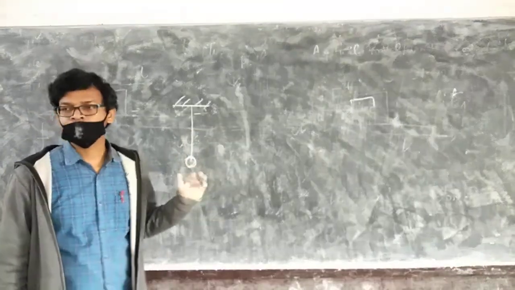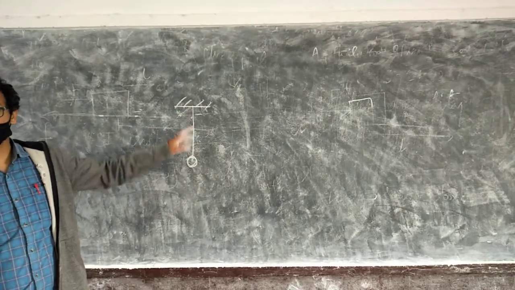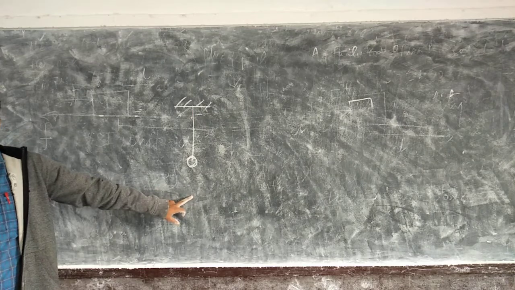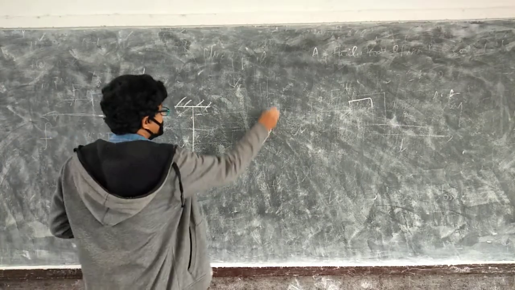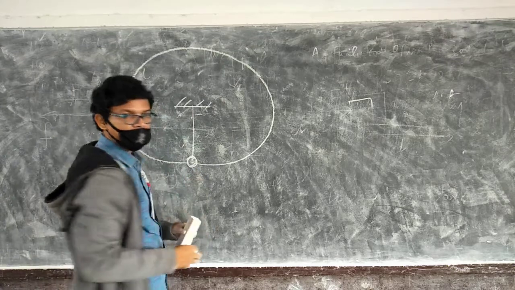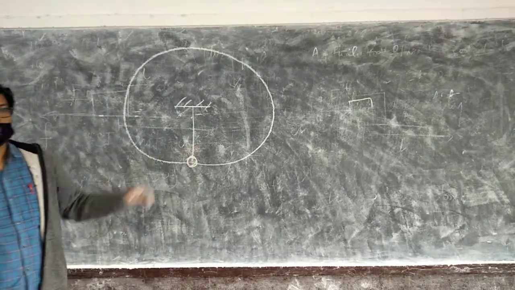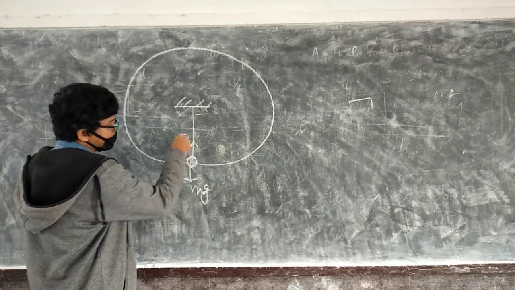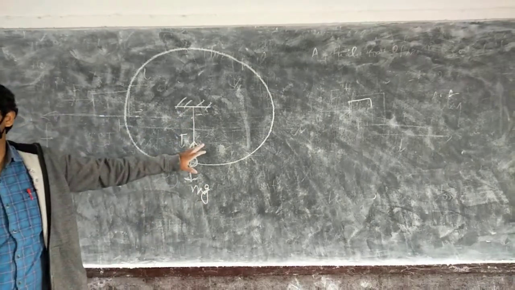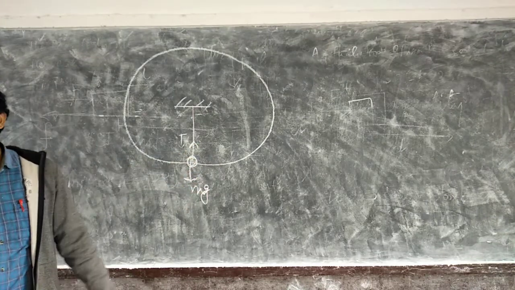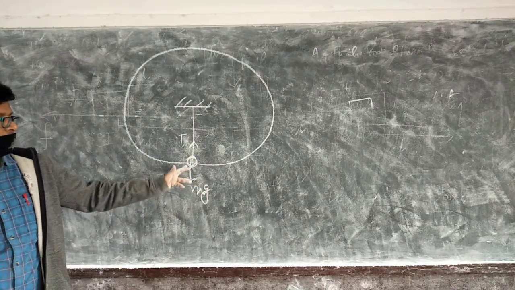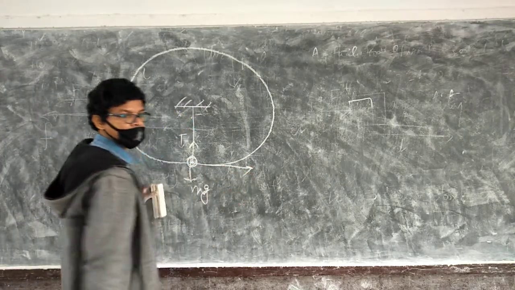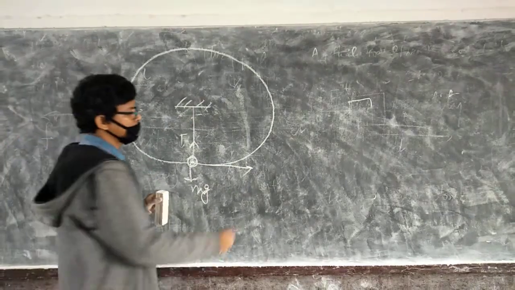So in this case, two forces are acting. One is on this rope, and one is weight, and it is moving in this direction. Here, this is weight mg, and here it is tension on the rope. In this case, work done by either mg or tension is zero. Why? Because displacement is perpendicular to the force. At this point, this is the direction of displacement. Everywhere it will be perpendicular.